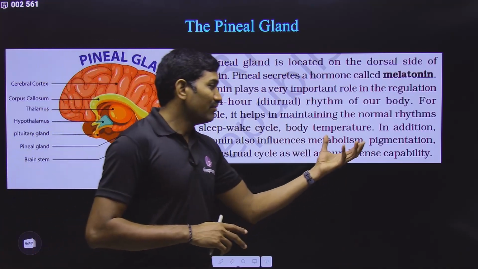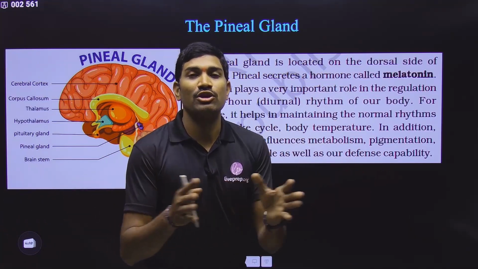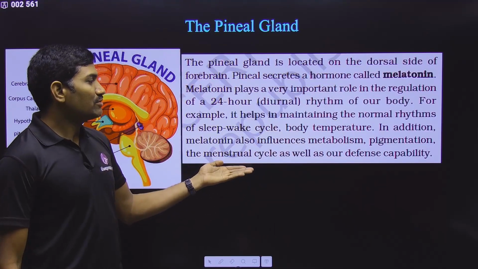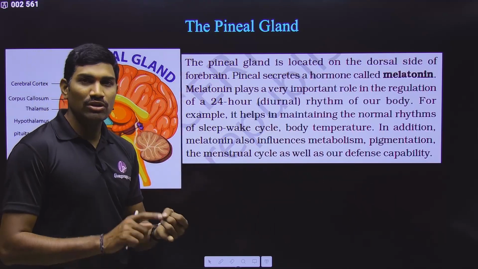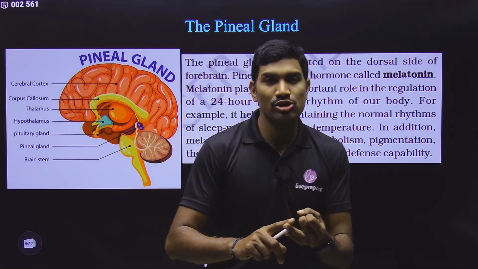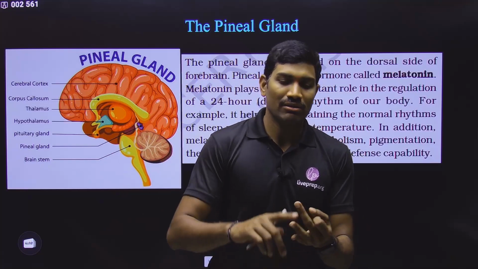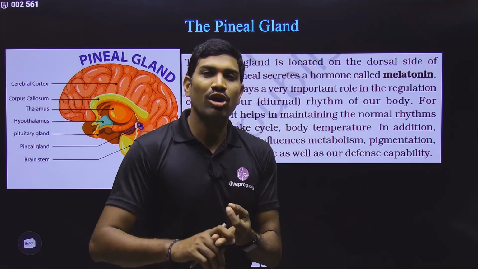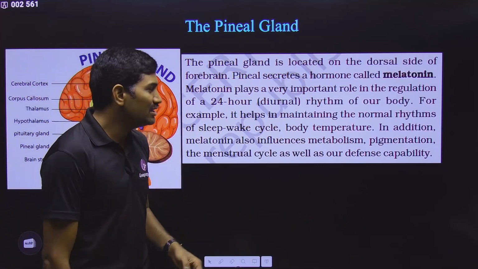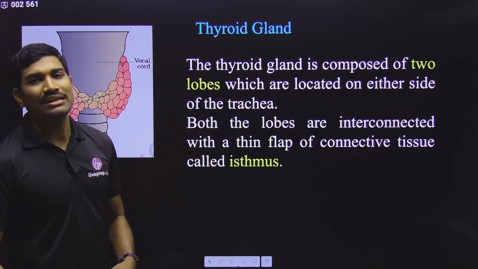So that's why information given under different paragraphs also you need to combine. Okay, please remember this. Okay, menstrual cycle. So with respect to pineal gland, you are talking about menstrual cycle, and anyhow that FSH and LH, they are also related to the menstrual cycle and the ovarian hormones directly. So all these are related to menstrual cycle. So you need to interlink the information so that it will be easy for you. Clear? Next one, regarding the thyroid gland.